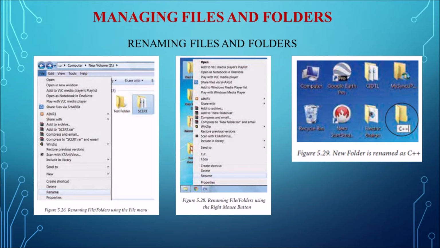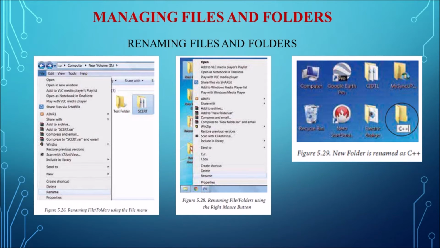And the second method is using the right mouse button. So select the file or folder which you want to rename, click the right mouse button over the file or folder. There you can see the rename option in the pop-up menu. So again the file name will get highlighted and wait for the new name to be entered. So type the new name and press the enter key.